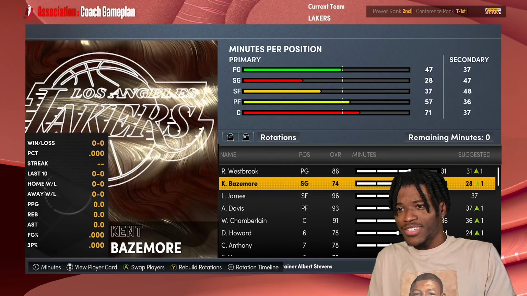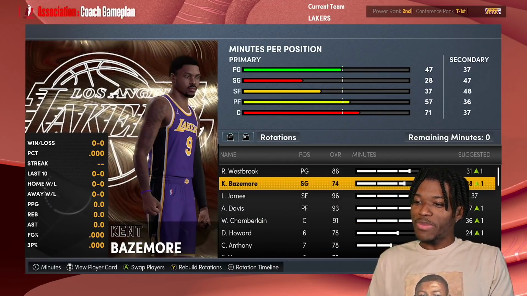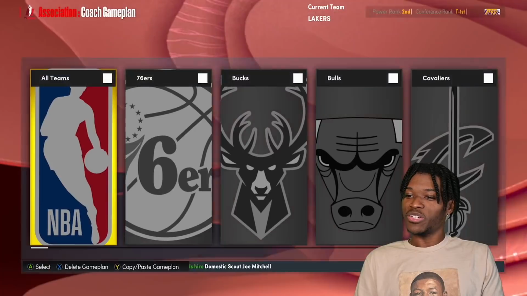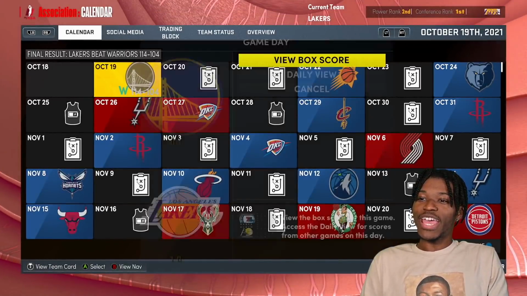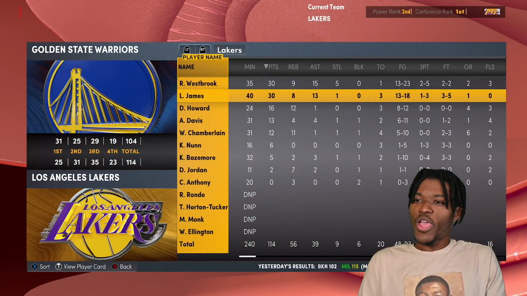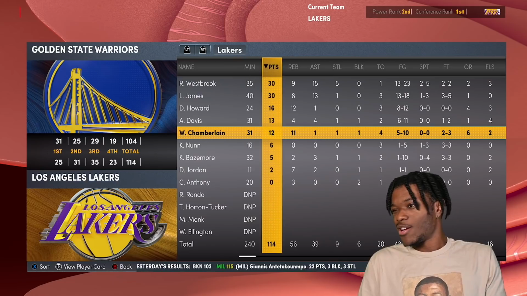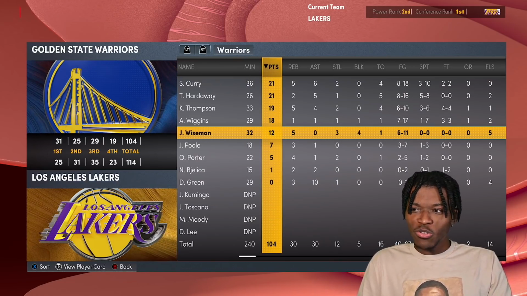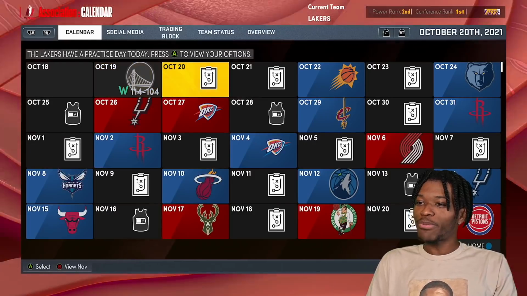Look at this. Look at this. You can see Ken Bazemore starting at the shooting guard position? Yuck. Ew. Okay. First game is a win where Wilt Chamberlain just kind of existed, you know. Scored the 5th most on the entire team. Tim Hardaway played pretty solid.